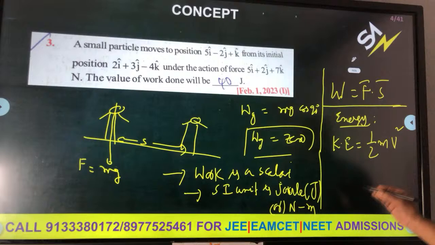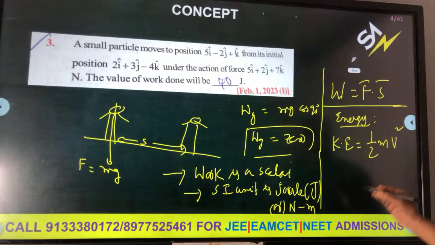But in this case, gravity is acting downward, displacement is upward. These are opposite. That's why work done by gravitational force in lifting a bucket out of a well by a rope tied to the bucket is negative. Why? Gravity is downward, displacement is upward. So this is negative work, and the other is positive work. Therefore the first one is wrong, the second one is correct.